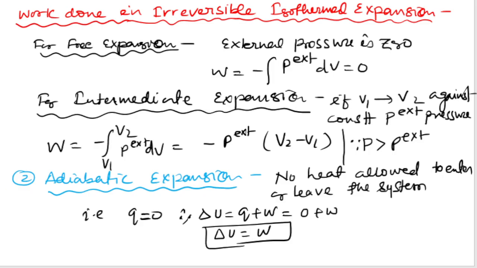Now discuss the adiabatic process. As I discussed earlier, when no heat is allowed to enter or leave the system, that means Q is 0. Q is 0, and according to the first law of thermodynamics, dU is equal to Q plus W, where if you put Q as 0, then you will get the internal energy change is equal to work.